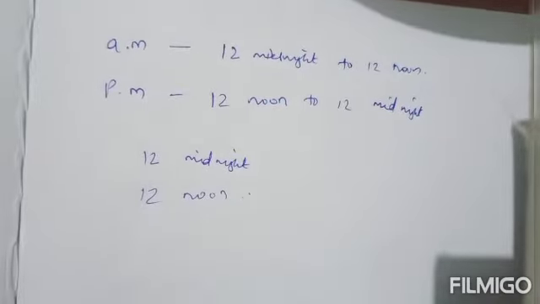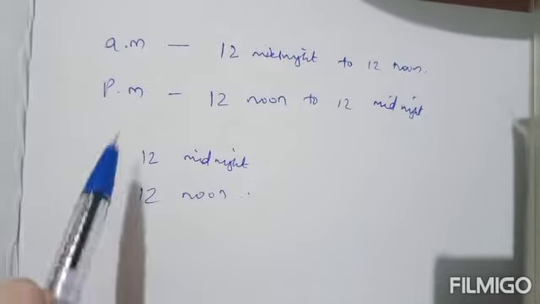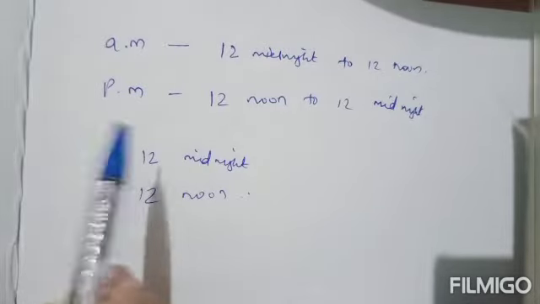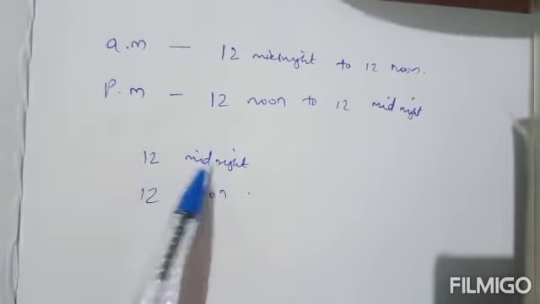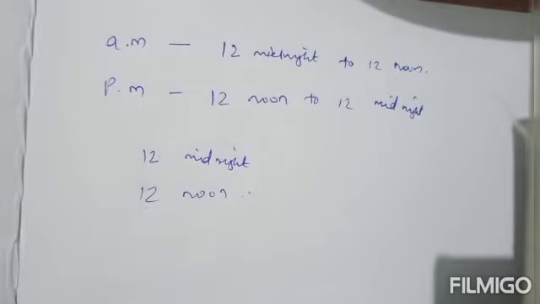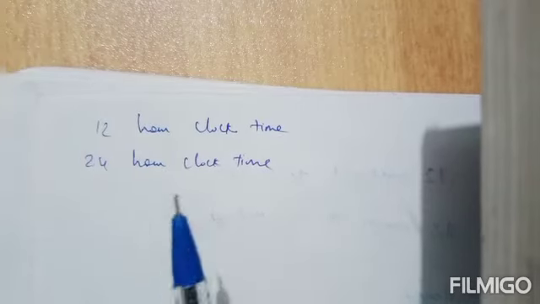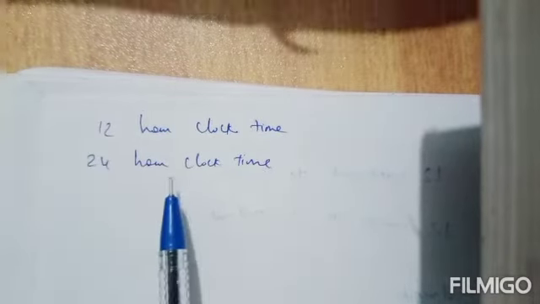In case of 12 o'clock, we will not write AM or PM. So there are two types of clock time, 12-hour clock time and 24-hour clock time. Next topic, conversion of 12-hour clock time into 24-hour clock time.